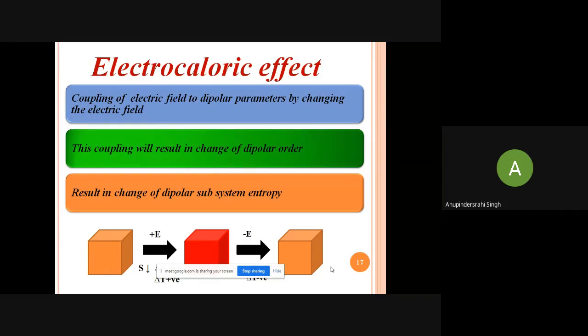Now, when we remove the electric field, it again loses that temperature and goes back to the normal ambient temperature. So this is the coupling of the electric field to the dipolar parameters by changing the electric field.